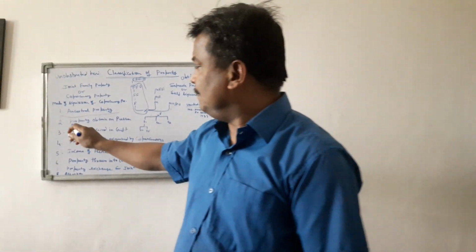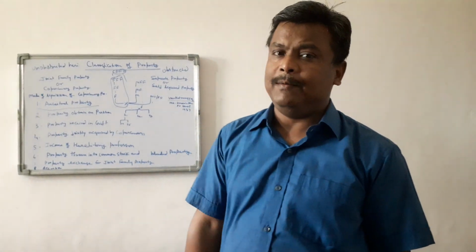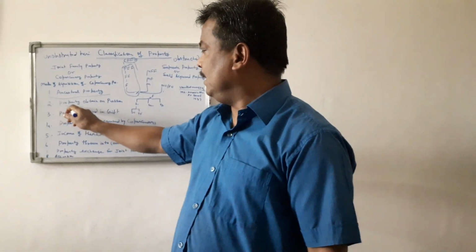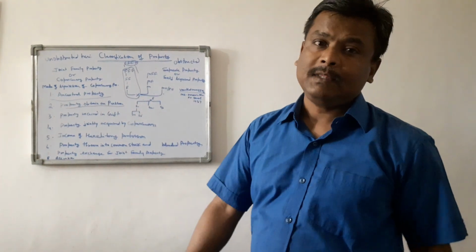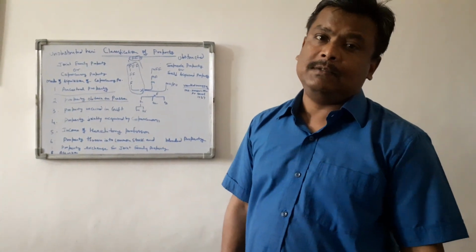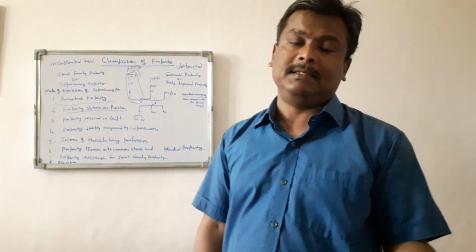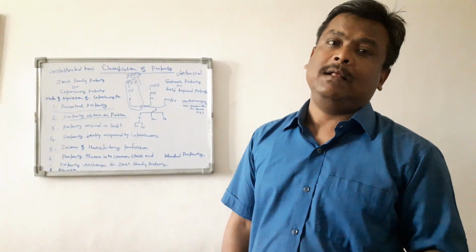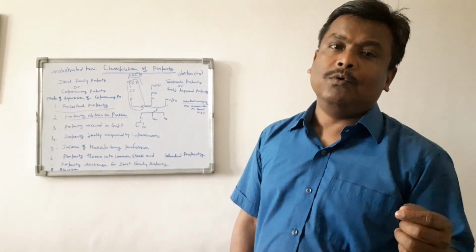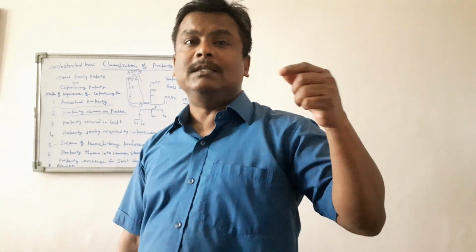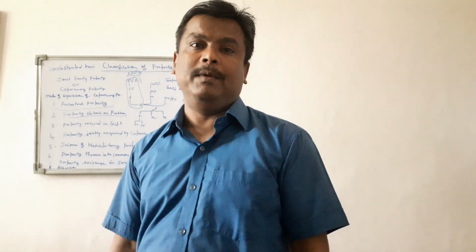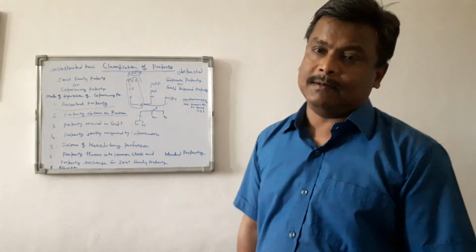Now come to the second mode of acquisition of joint family property, that is called property obtained on partition. You know, partition, once a joint Hindu family comes to an end, that is called partition. Partition means each coparcener now knows his own individual share of a joint Hindu family property.